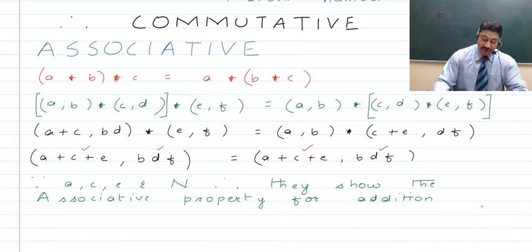That is, if you add A plus C first, then E, or if you add C plus E first, then A, both are going to give you the same result, right? And this is why you have this here.